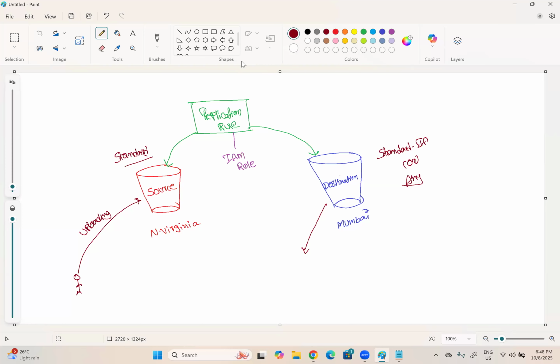And there is one restriction: these replication rules cannot replicate existing objects. What does that mean?